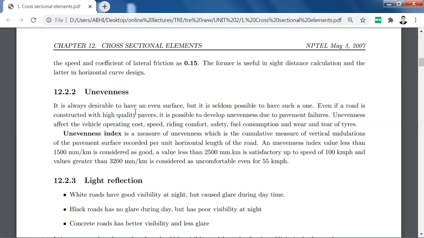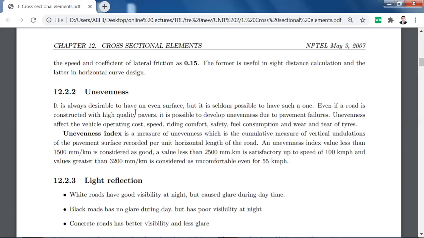When a pavement fails or tends to fail, then in such case the unevenness will occur. Unevenness affects the vehicle operating cost, speed, comfort of the ride, safety, fuel consumption, as well as the wear and tear of tires.